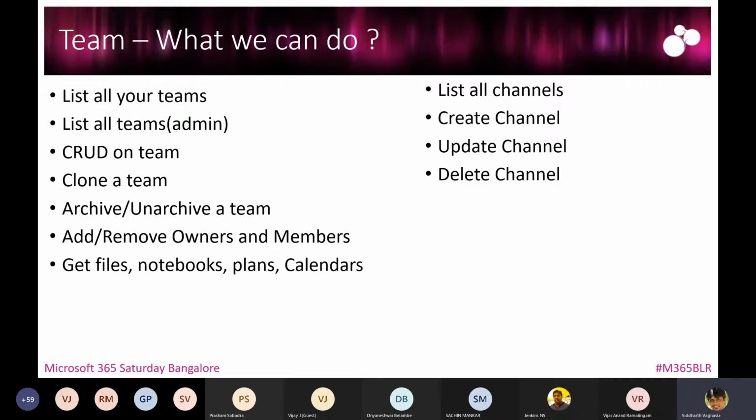Then you can list all the teams. This feature might be useful for the admins or the governance architecture team where they might want to list all the teams across your M365 products. Here it will give you data which is superior to the current signed-in user's teams. Then you can perform CRUD operations on the team, like you can create a new team using Graph API. You can read a team, like team name, team description, and the team settings.